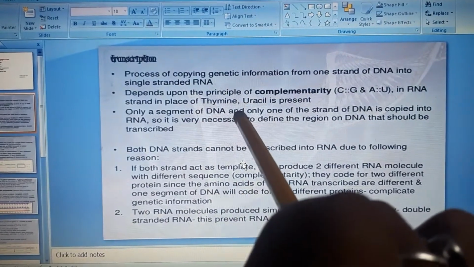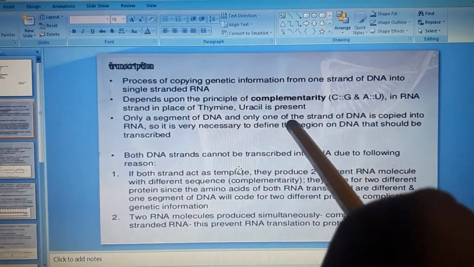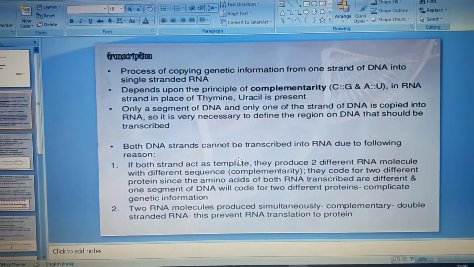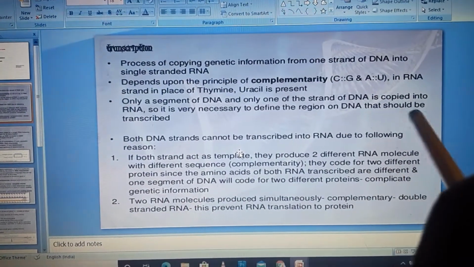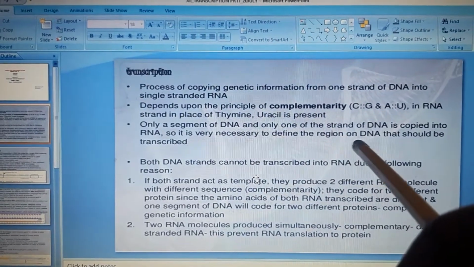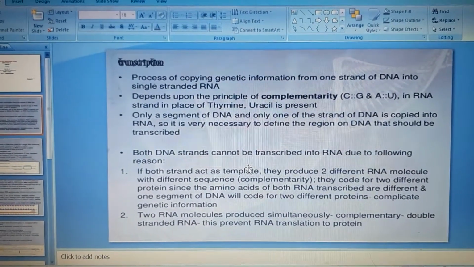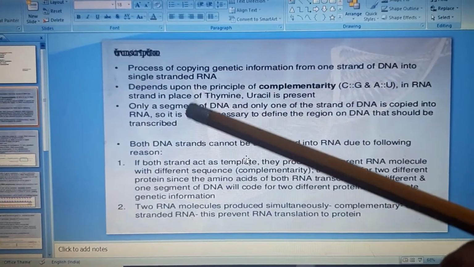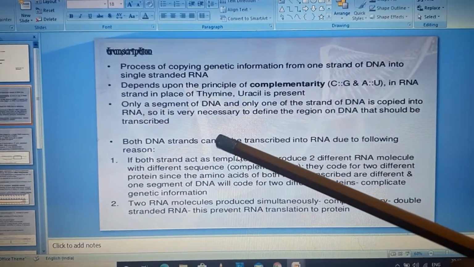Only one segment of DNA is copied into RNA. So it is necessary to define the region of the DNA that should be transcribed. That means the region that should be converted to RNA.